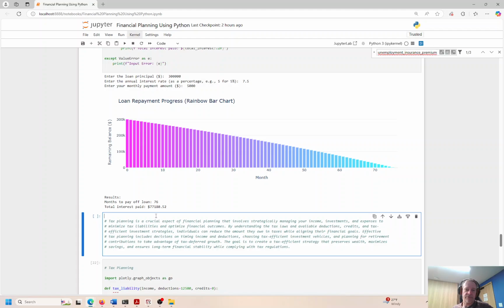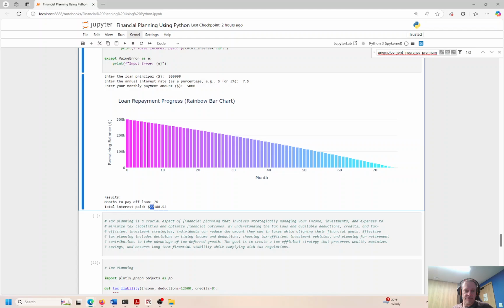But let's say you bought the house for 300,000 and it's appreciated over 6 years to 400,000. So you paid 77 for the interest on the mortgage, but that interest is tax deductible, so it might be closer to 50,000. And if your house is worth 400,000, you made a $50,000 profit just for doing nothing, just for living in a house. You made 50,000. Congratulations, pat yourself on the back. So even though this looks like a big number, it's kind of intimidating, it's kind of scary, mortgage interest, if your house is appreciating in value, can be really your best friend in the world. Probably your house can be one of the best investments that you'll ever have in your entire life.